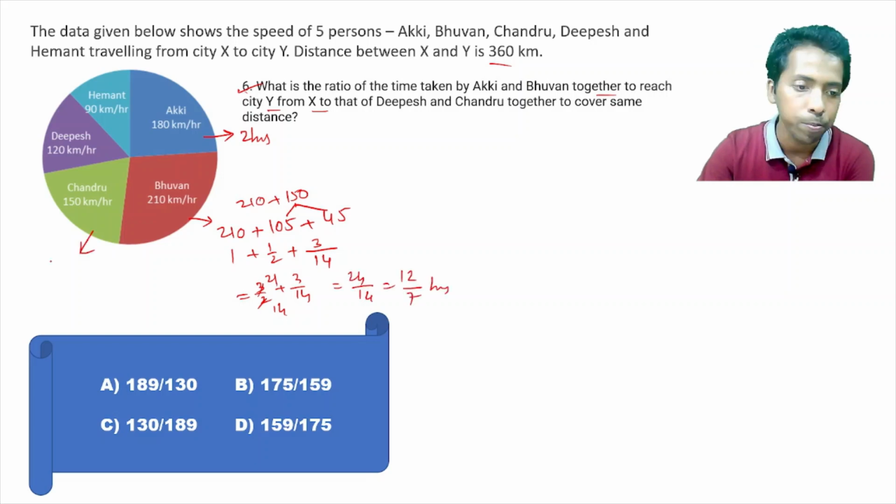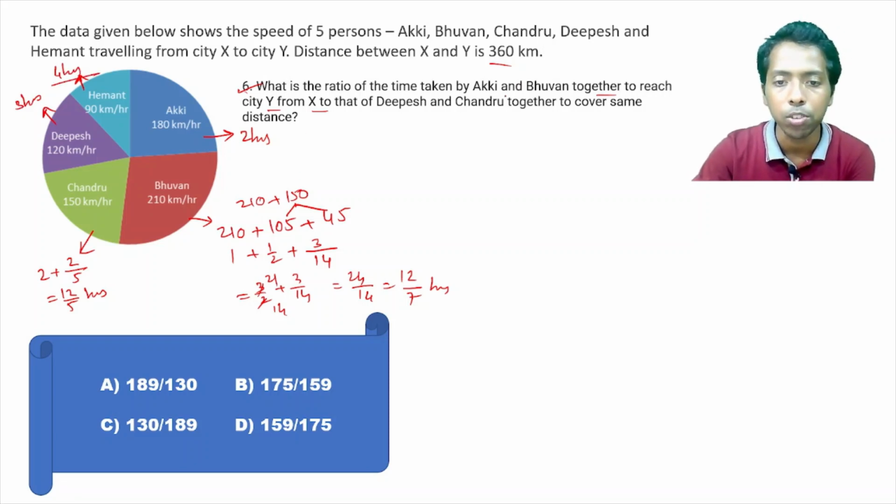And this is 2 hours plus 60 minutes means 2 by 5, that is 12 by 5 hours. And this would be 120 kilometers per hour, total 360, that is 3 hours. And this would be 90 kilometers per hour, that is 4 hours, right? So we are done with this.